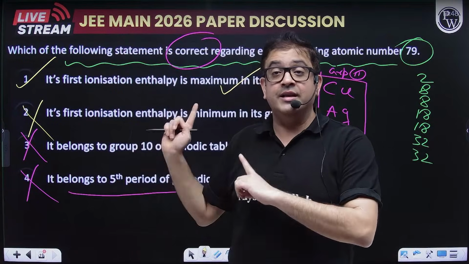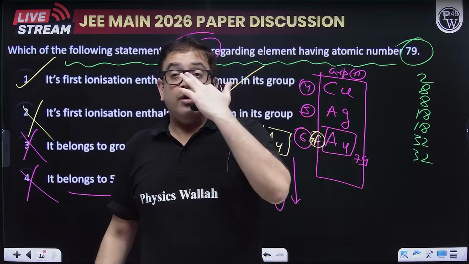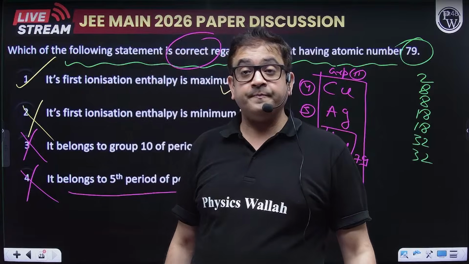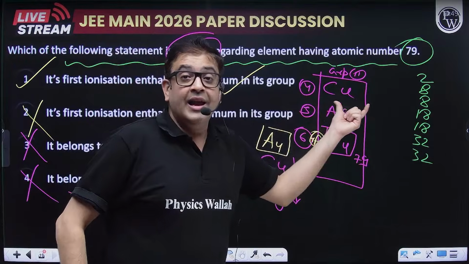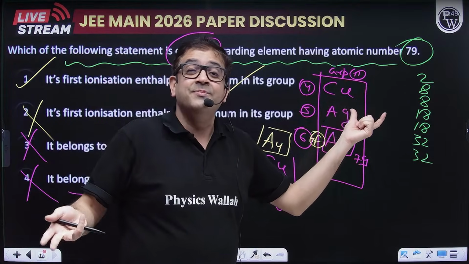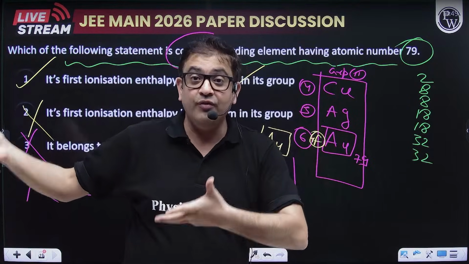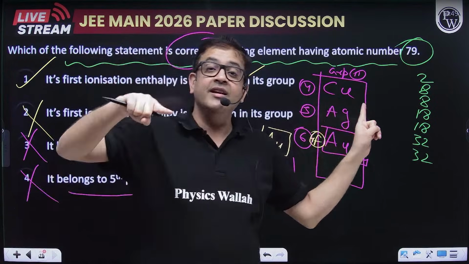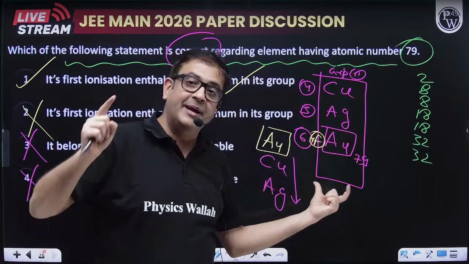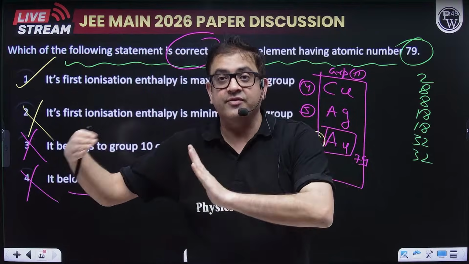To this question, I'll say it is good. Sir, its electronic configuration has an exception. Beta, why are you saying exception? Sir, it is because of stability of inner electrons. Yes, definitely you are correct that copper will have a stable 3d10. So all of them will have a stable (n-1)d configuration.